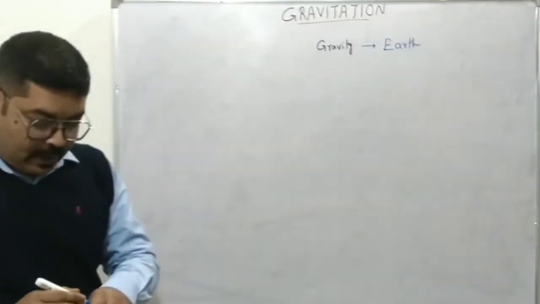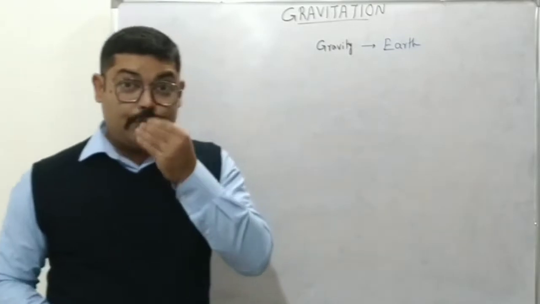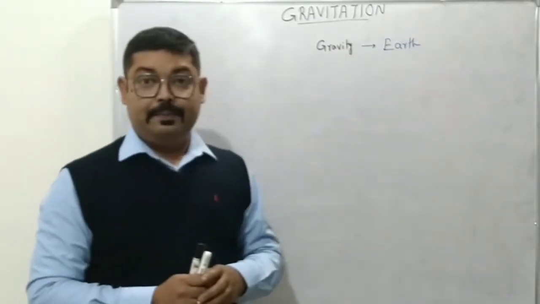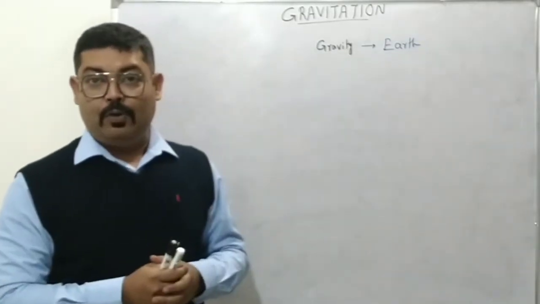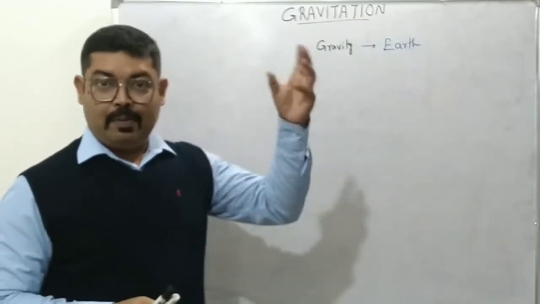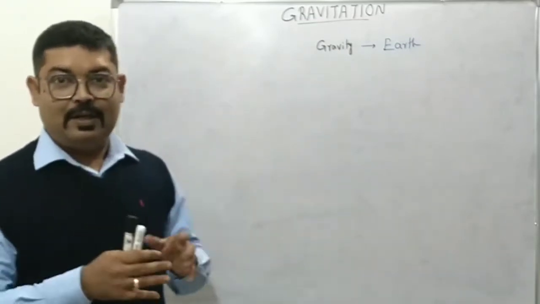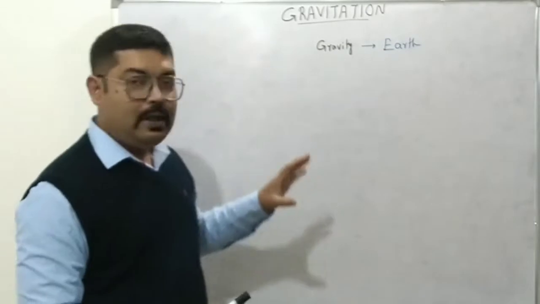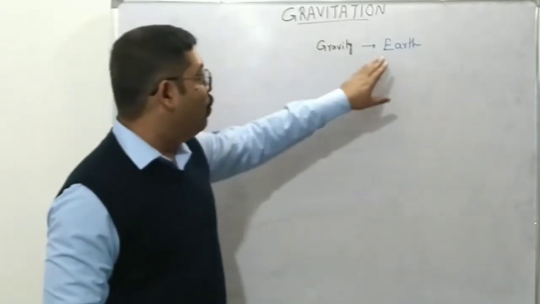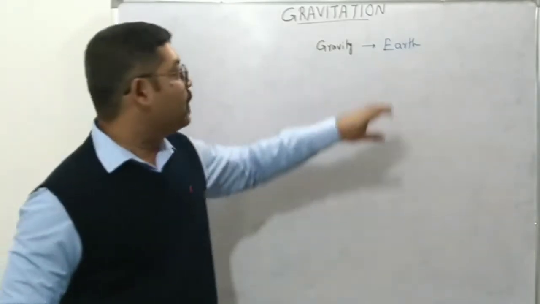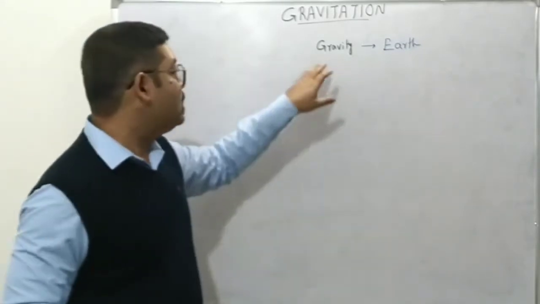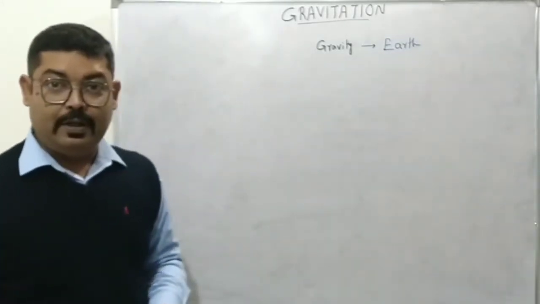which means the force with which the earth attracts any other material body, be it the apple in the famous anecdote of Newton and the apple, be it the moon, be it the sun, whatever gravitational attraction the earth exerts is known as gravity or force of gravity.